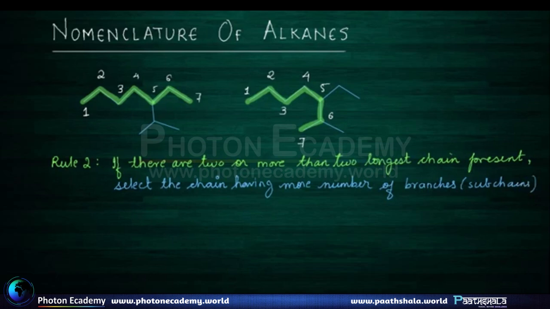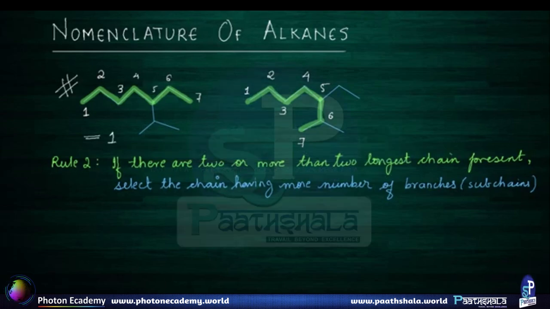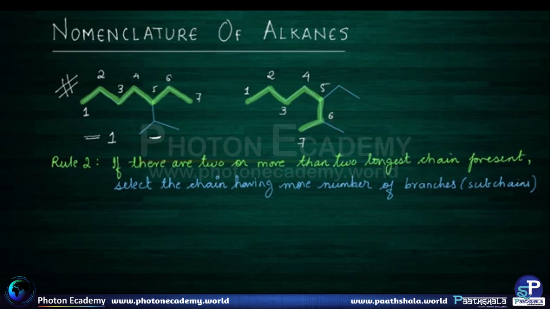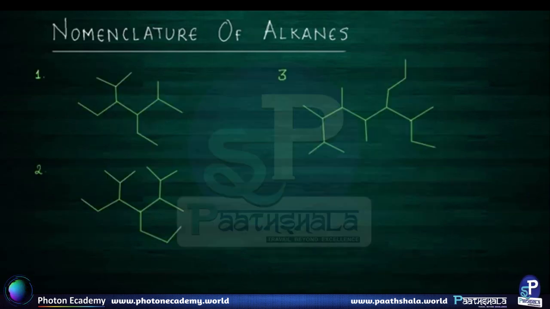Okay, so in our example 1, we can see that the first longest chain is having 1 subchain, that is this chain. And in our example 2, we can see that there are 2 subchains present. So one is this ethyl subchain and one methyl subchain. So obviously this is the correct longest chain for this molecule. Let's solve a few questions and select the correct longest chain.